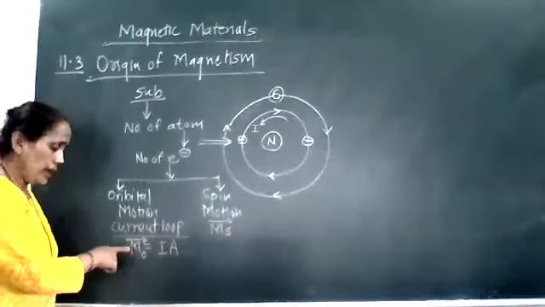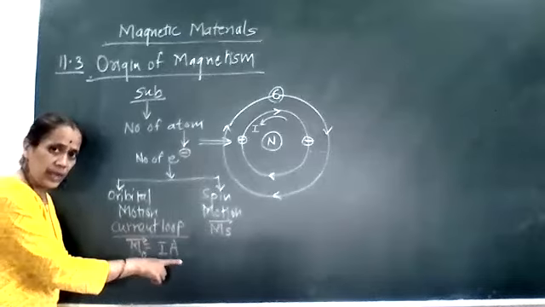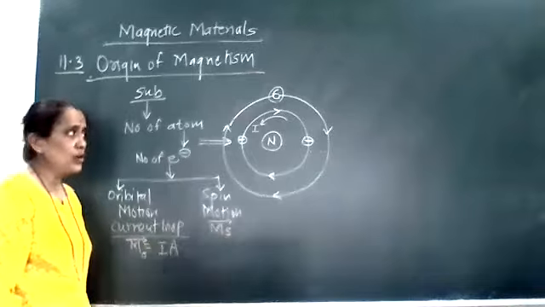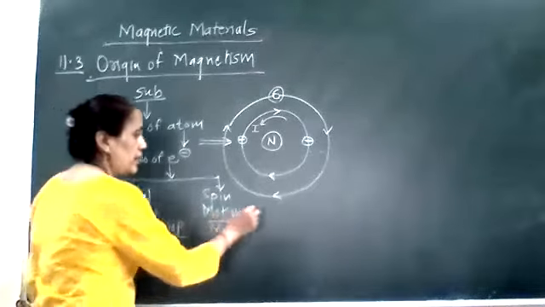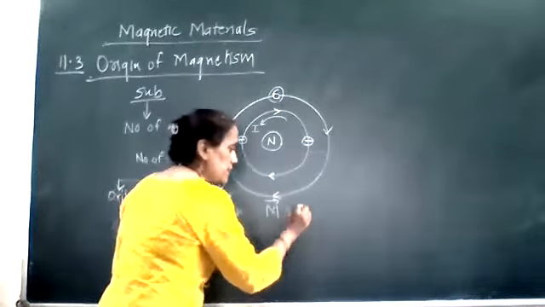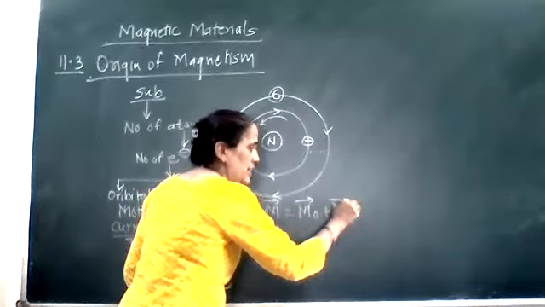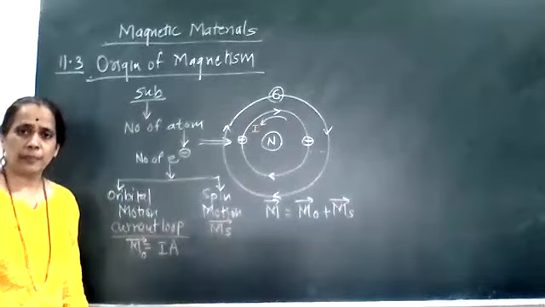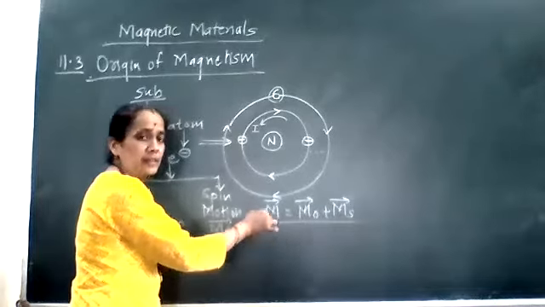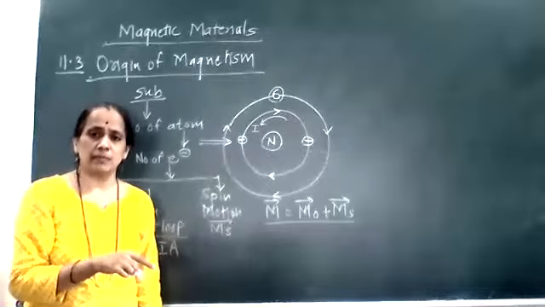What does this mean? As the electron has two types of motion, it has two types of magnetic moment. Which two types? One is the orbital magnetic moment, which is nothing but I into A, and the other is the spin magnetic moment. Therefore, the total magnetic moment of a single electron is the vector sum of the orbital magnetic moment and the spin magnetic moment.